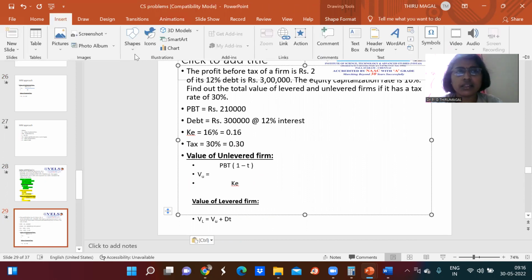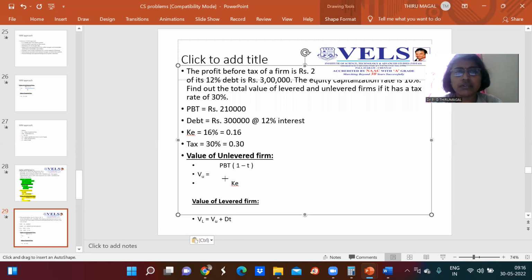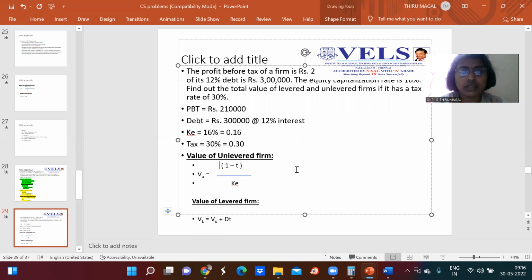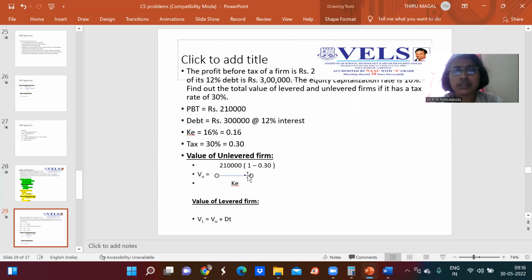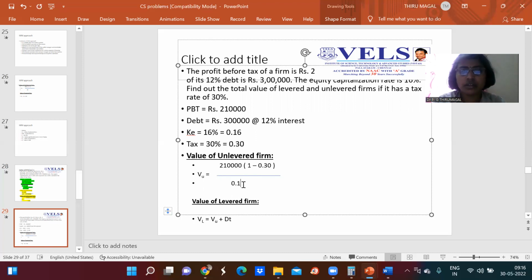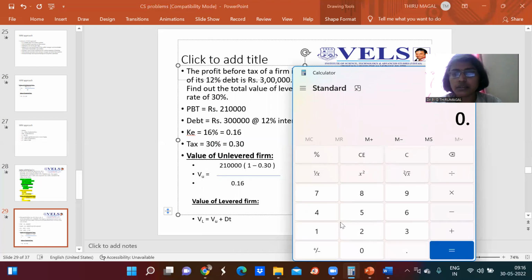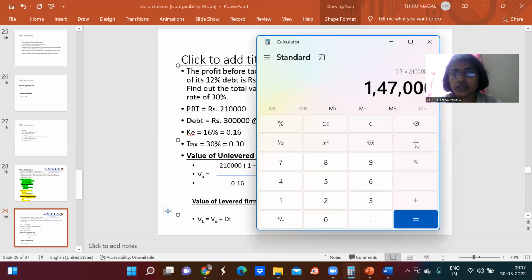First let us calculate the value of the unlevered firm. This is the formula. We can substitute here, instead of PBT, 2,10,000 into 1 minus tax rate, tax rate is 0.3, divided by the equity capitalization rate given in the problem as 16%, that is 0.16. When we simplify, 1 minus 0.3 is 0.70. So 0.70 should be multiplied with 2,10,000. You'll be getting 1,40,000. That should be divided by 0.16.